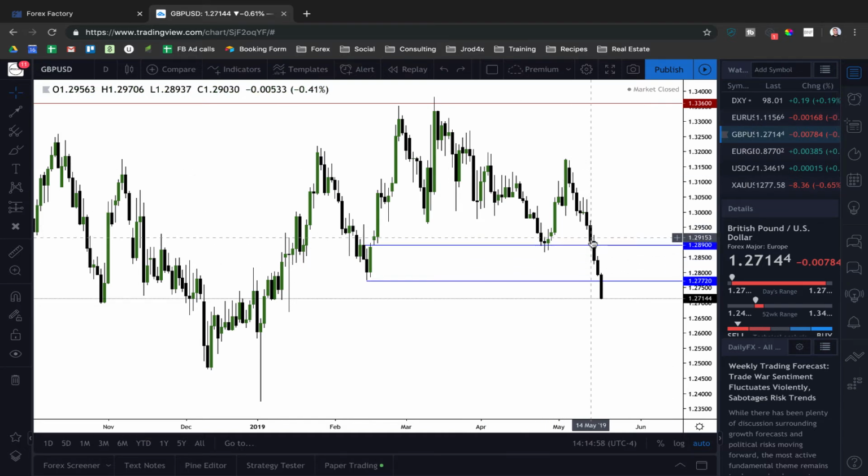And just notice how we initially came down into the ICT bullish order block here on a daily basis, rallied away, took out the liquidity above here, sold off, closed below the up candle, retested, sold off, and then it went for the liquidity below here, ultimately expanding below here.